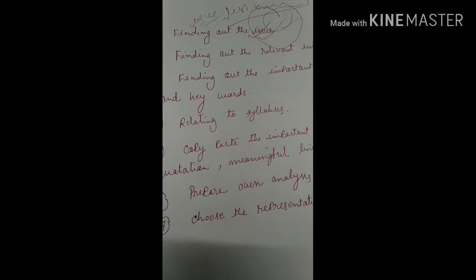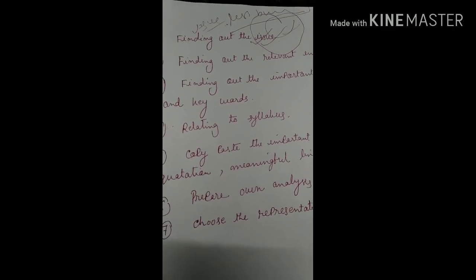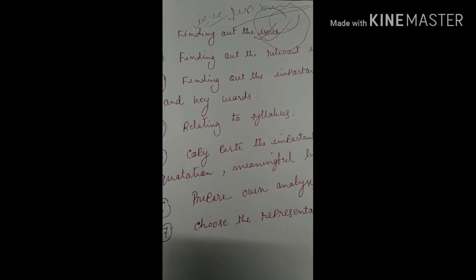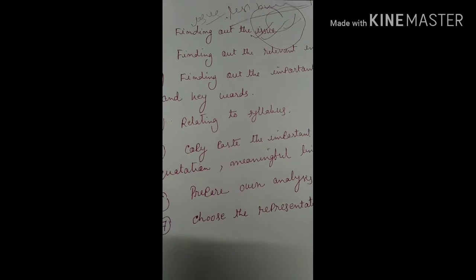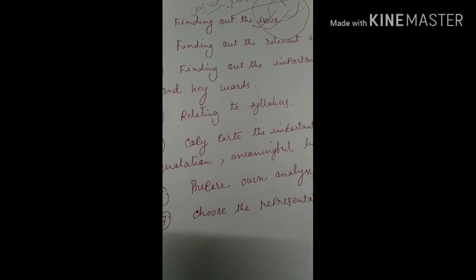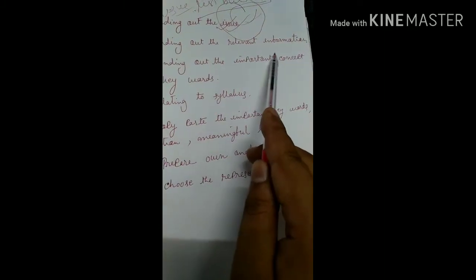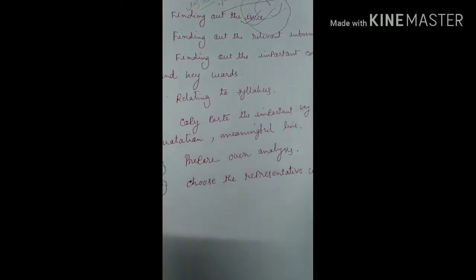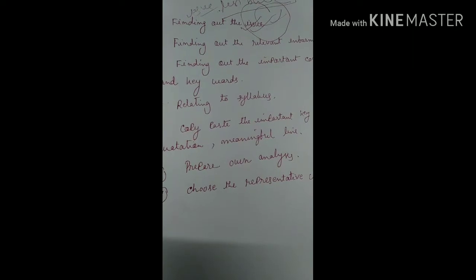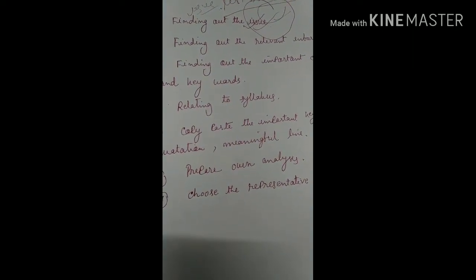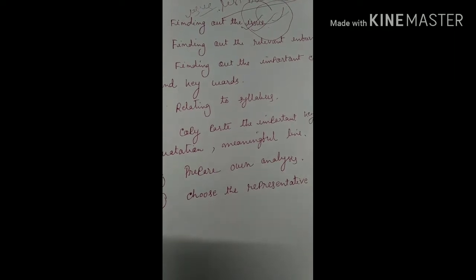In this way, behind every news, the first and foremost thing is that we have to find out the issue lurking behind it. Then another important thing is finding out the relevant information. One news item bears lots of irrelevant things, right? We do not have to collect all that information.